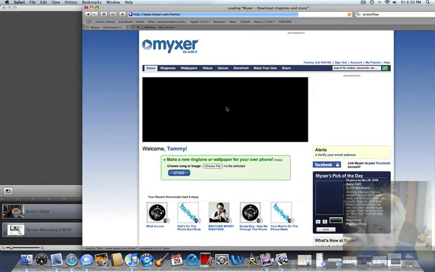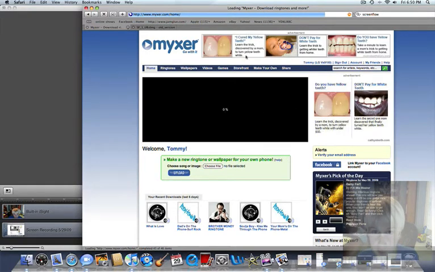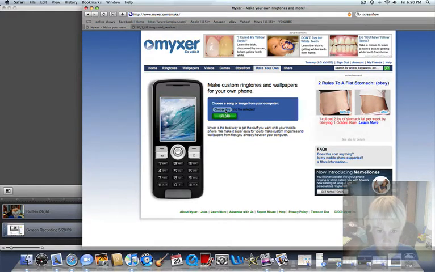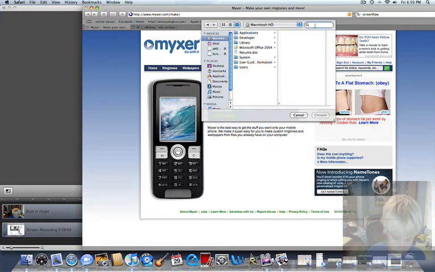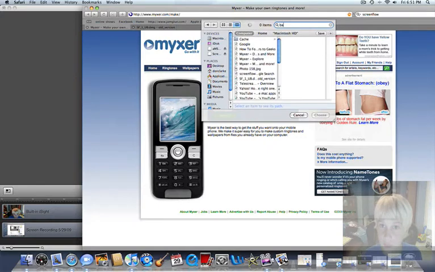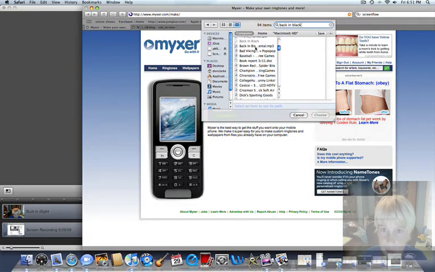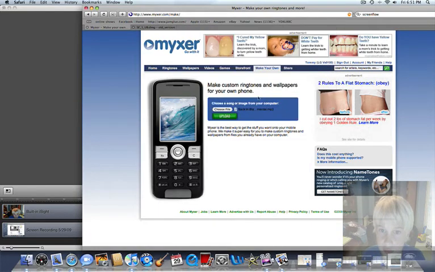So once you get this up, you'll be able to go to make your own. Choose file, and go to whatever music you want to have. I'm doing Back in Black. As soon as it comes up, here it is.